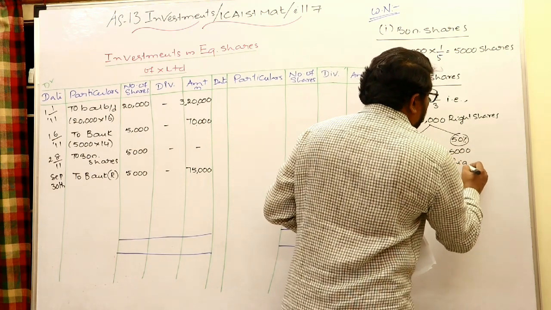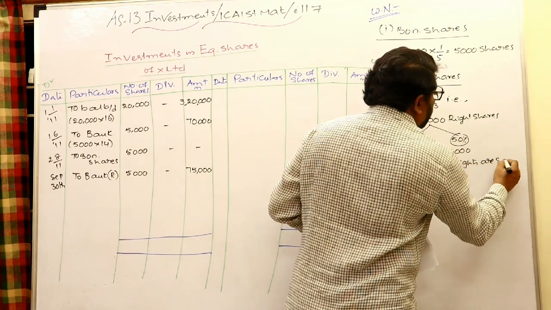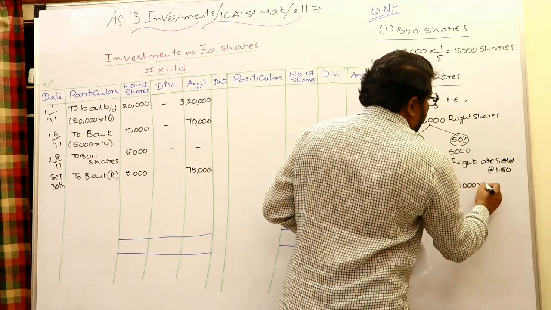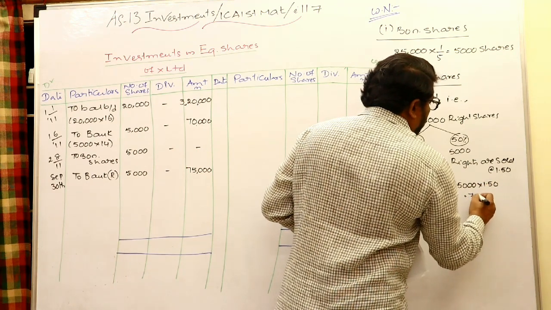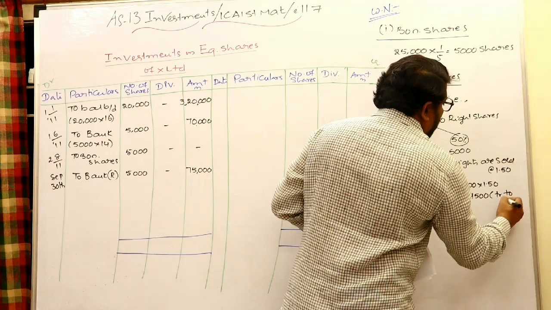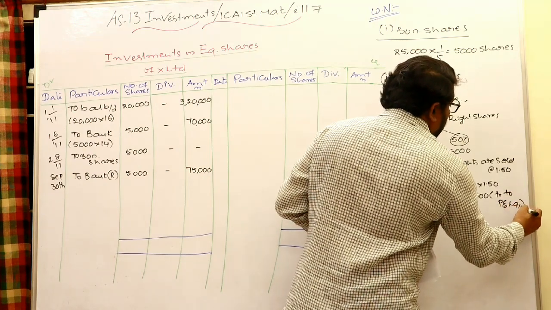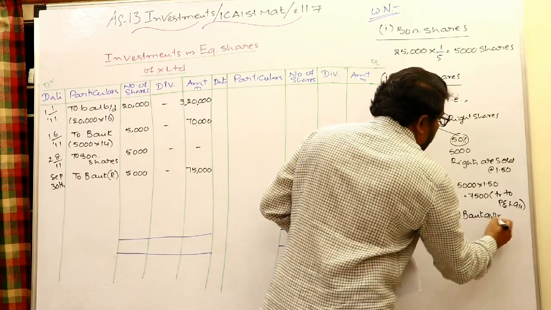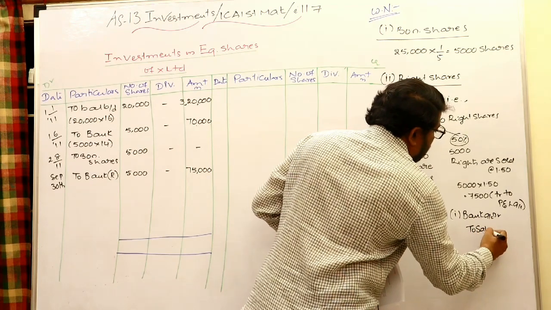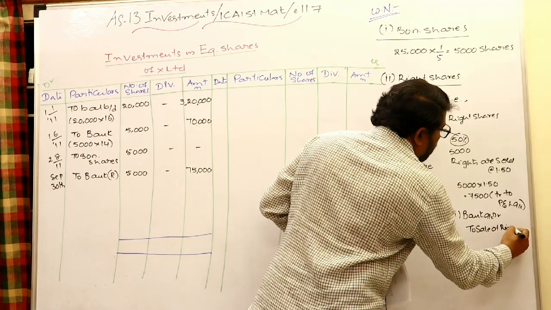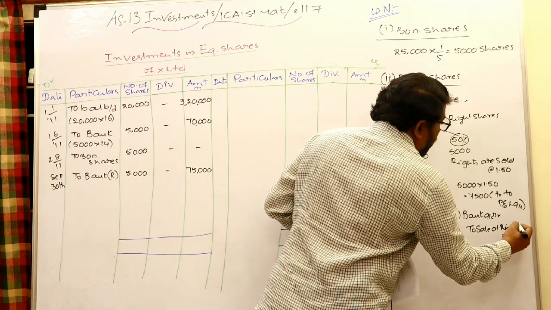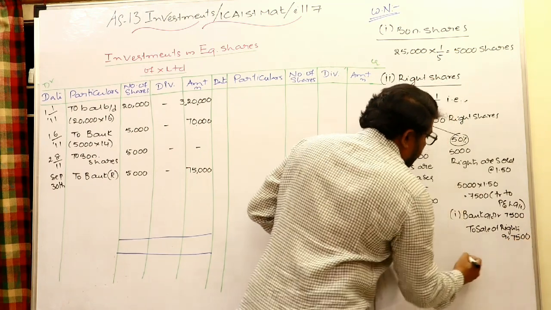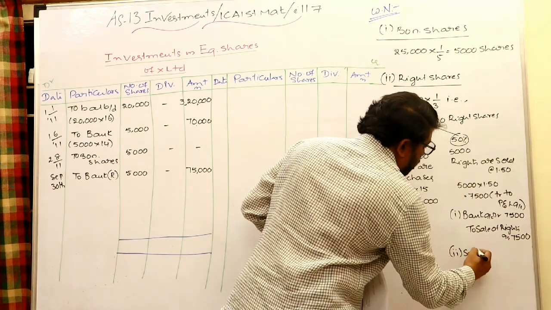5,000 rights are sold at the rate of 1.50. 5,000 into 1.50 is 7,500. It is to be transferred to P&L account. There you may write 2 entries like this: bank account debtor to sale of rights account, sale of rights account 7,500. Second, sale of rights to P&L account.